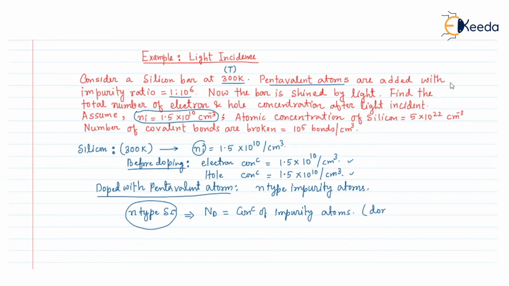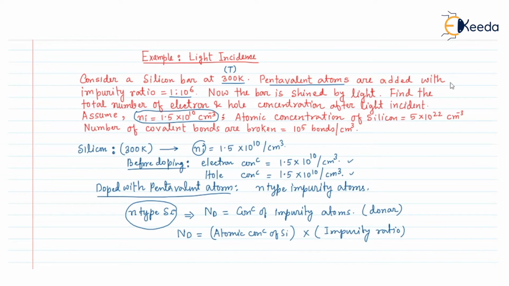So in bracket we are writing donor. Nd will be equal to the atomic concentration of silicon into the impurity ratio.